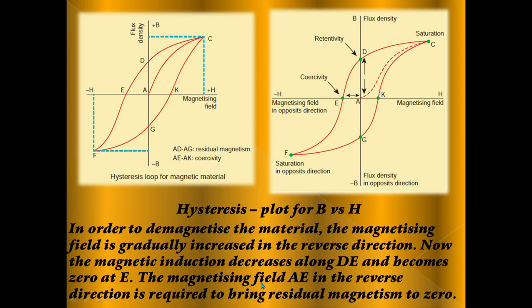The magnetizing field OE in the reverse direction is required to bring the residual magnetism to 0.